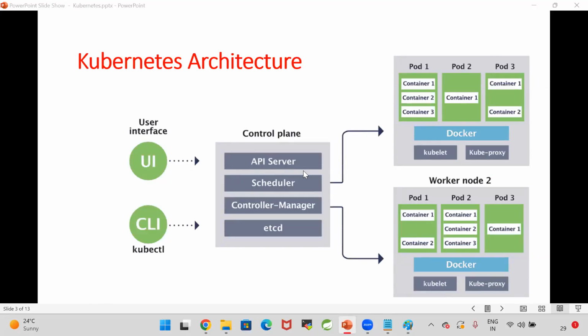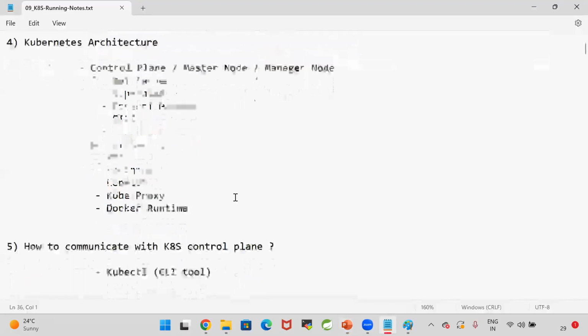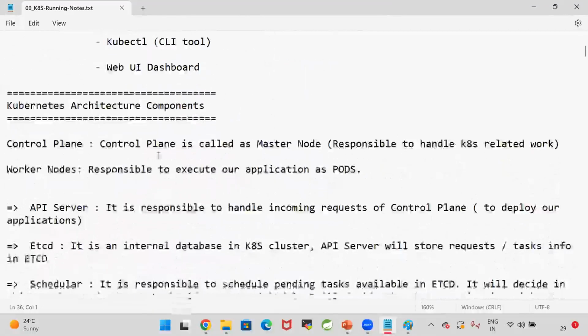How can we communicate with the control plane? Either by using user interface or by using kubectl. In the control plane, API server, scheduler, controller manager, and etcd are available. In the worker node, kubelet, kubeproxy, Docker, and pods are available. So this is the architecture. Here I have explained the purpose of each component.